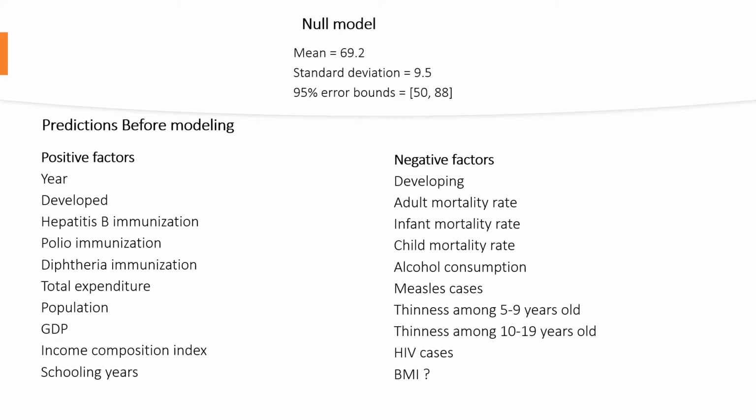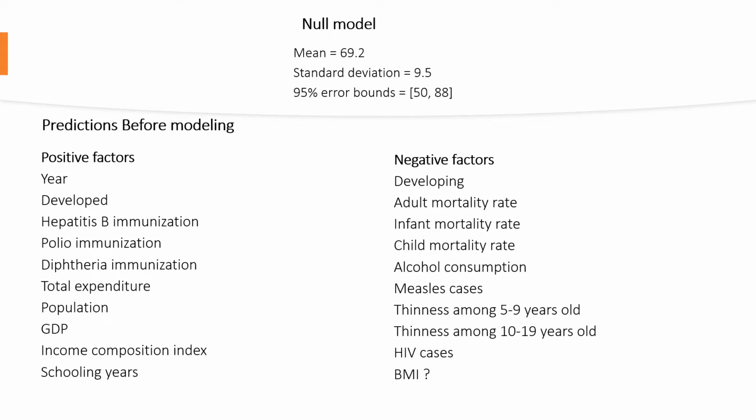So we make some presumptions before modeling, trying to see which would be positive factors and negative factors that influence life expectancy. Obviously, developed countries would have higher life expectancy, and most of these are kind of obvious, but for some, for example thinness, at first I thought it was basically whether children's BMI is within a healthy range.